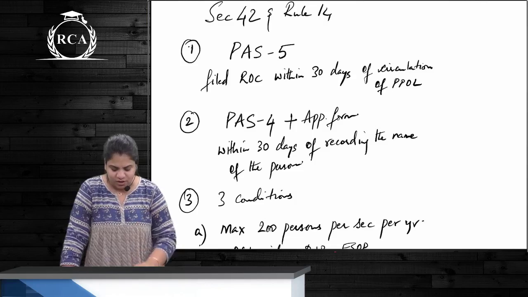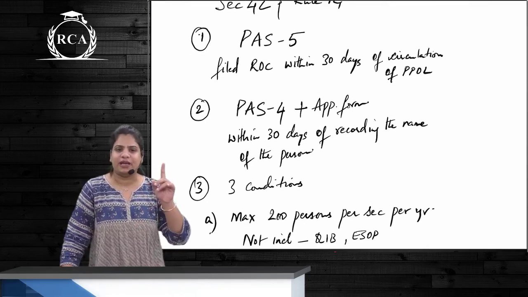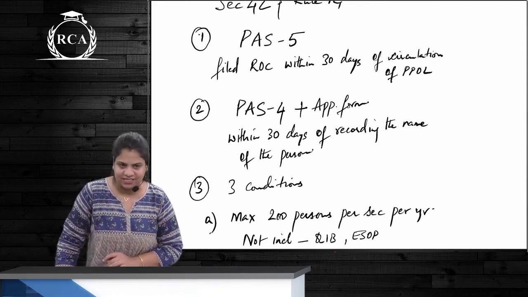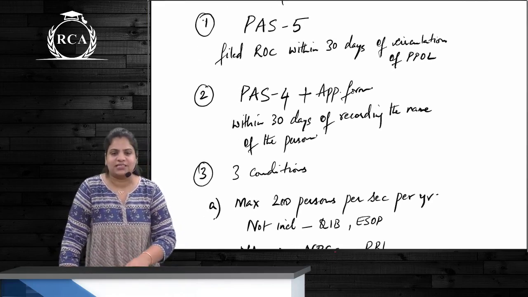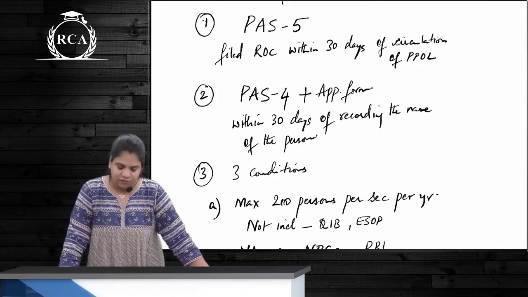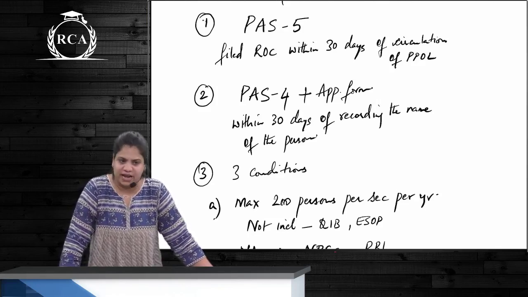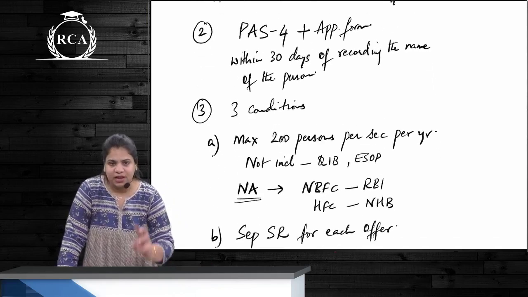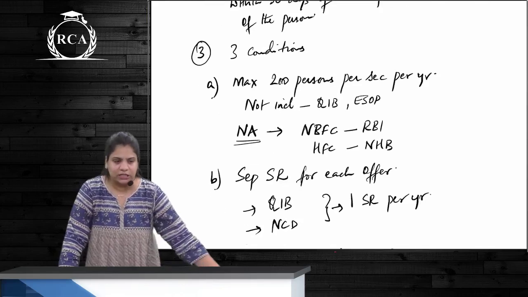Correct? After that, what the company does is send form PAS 4 along with the application form for these securities to all of these allottees within 30 days of recording the name of that person in PAS 5. Correct? उसके बाद क्या होगा? Three conditions are to be complied with. What are the three conditions?